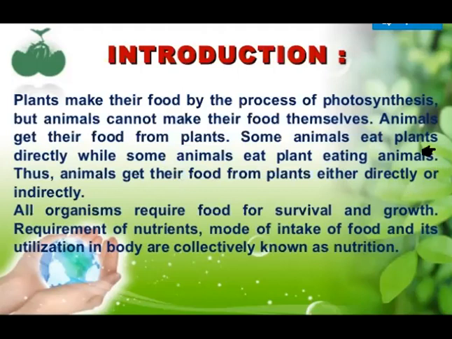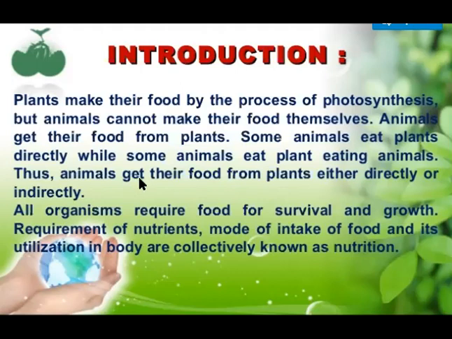That means the animals either directly utilize plants as their food, or they are dependent on the animals which are dependent on plants for their food. So you can say that animals get their food directly from plants or indirectly from plants. Herbivores are those animals which eat only plants. So they are directly dependent on the plants for their food. They get their nutrition from the plants only.